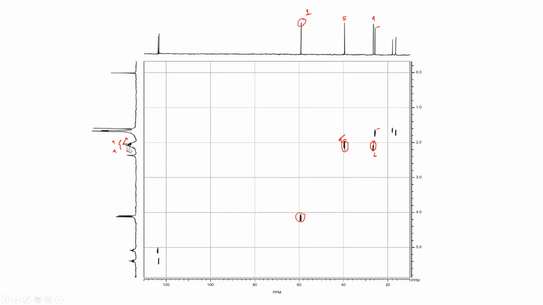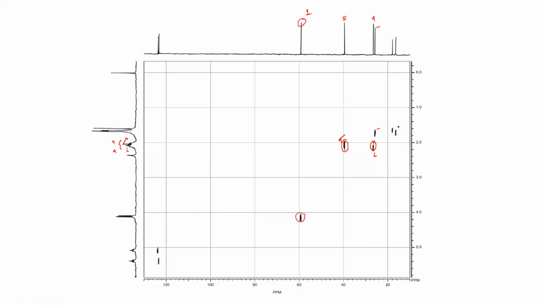Actually these two peaks are very close to each other, and it's very difficult to find out which one is triplet and which one is multiplet. If that is the case, then your situation is like this. So you have 4, 5 and 1, but don't worry, if I give it in the exam, the peaks will be very nice and you can easily track them. That is not the issue.